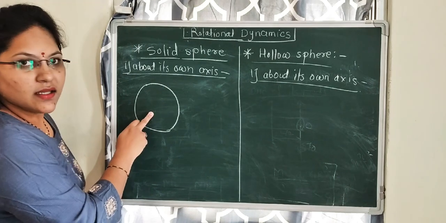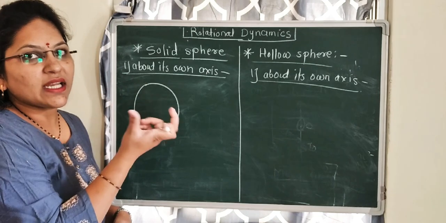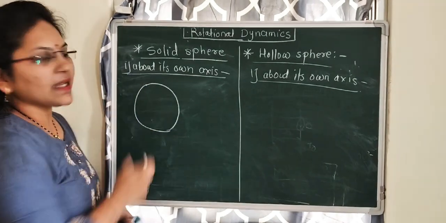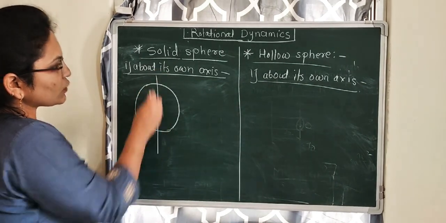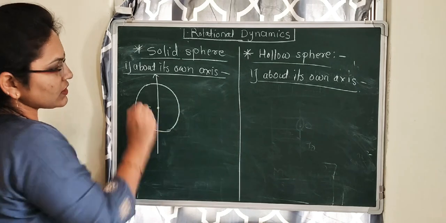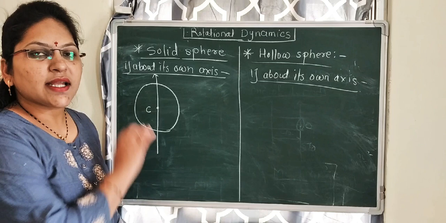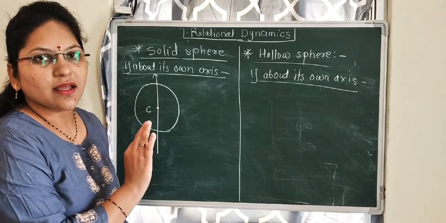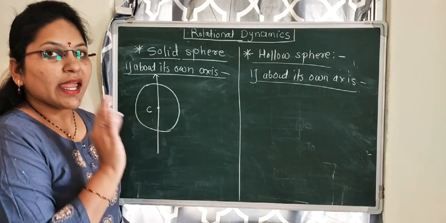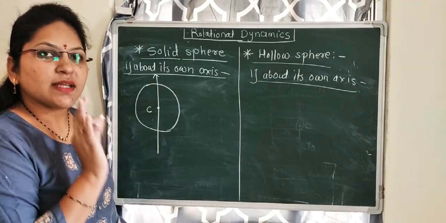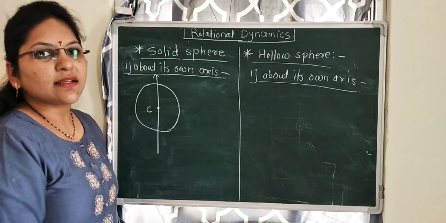Consider here there is a solid sphere. An example of a solid sphere is a metal ball. Then the axis is passing through the center of the solid sphere. Any axis which is passing through the center of the solid sphere acts like a diameter of the solid sphere. Note that any axis passing through the center of the solid sphere acts like a diameter for that solid sphere.